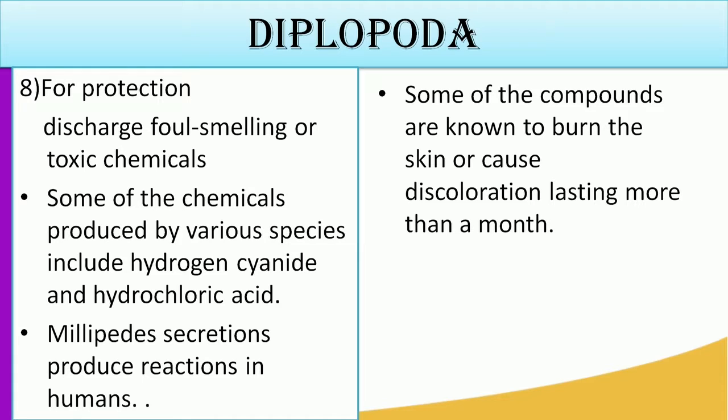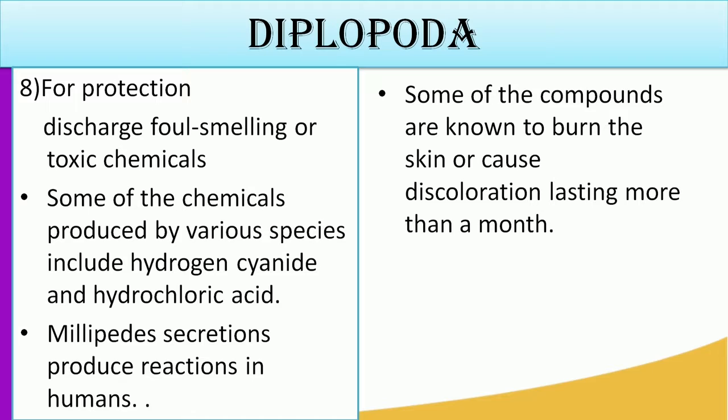Some of the chemicals produced by various species include hydrogen cyanide and hydrochloric acid. The millipedes secrete these, and they produce reactions in humans. We say this is a mechanism of protection. They can emit either the hydrogen cyanide or the hydrochloric acid.